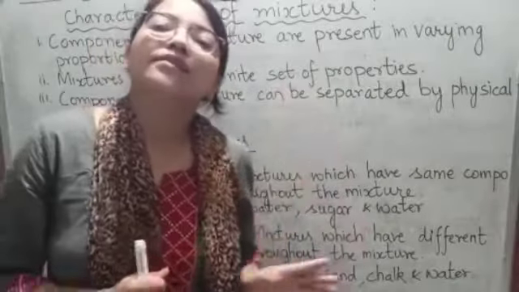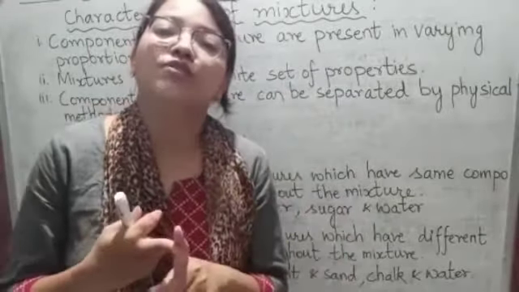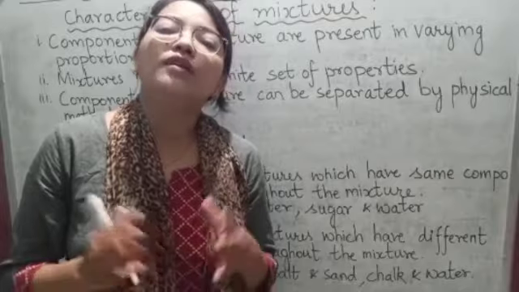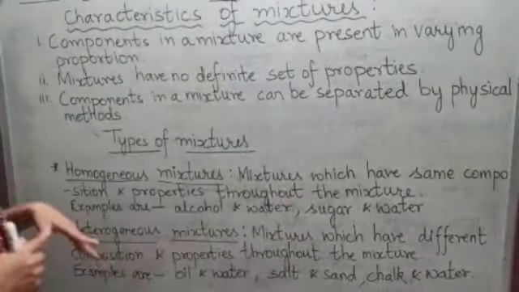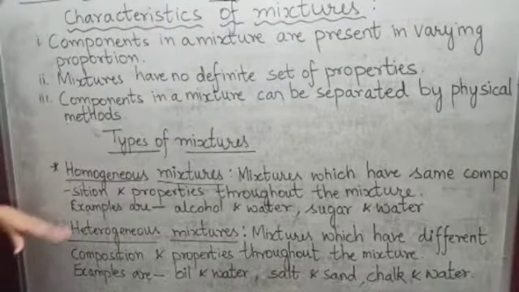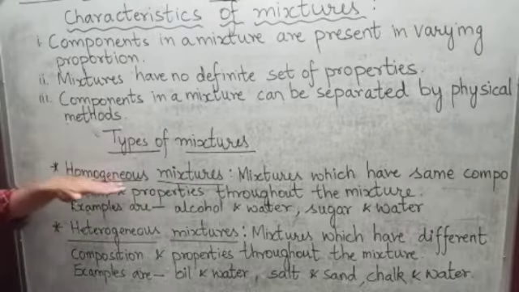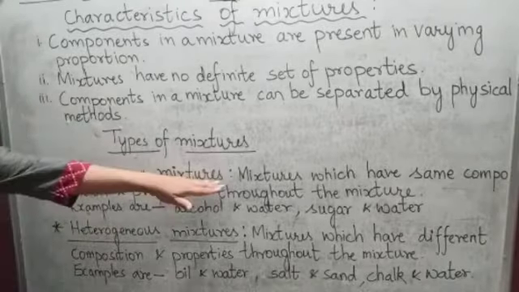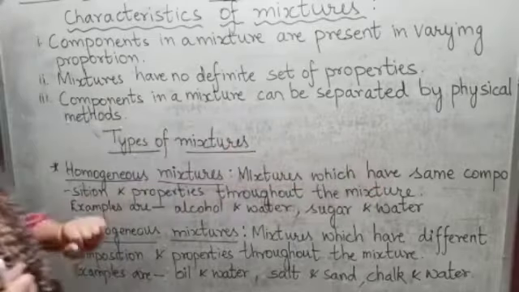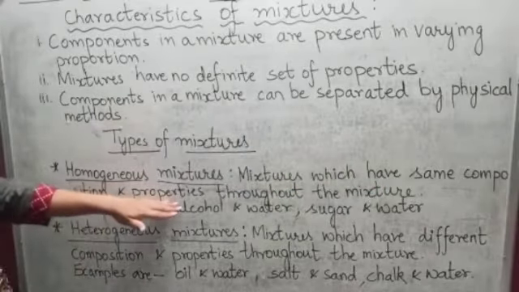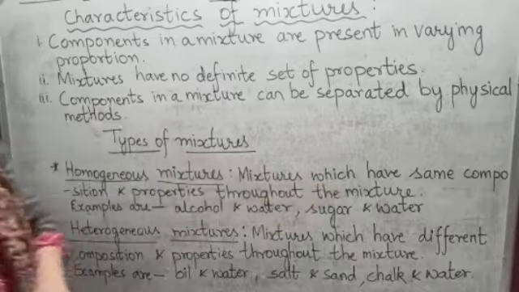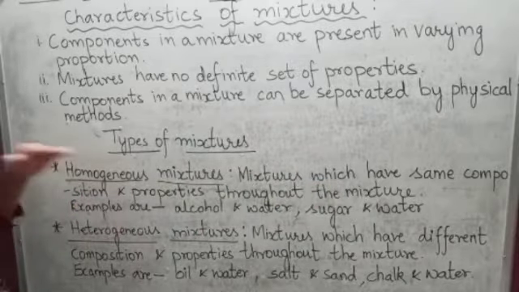So these are the characteristics of mixtures. Now let us study the types of mixtures. Here we have two types of mixtures: homogeneous mixtures and heterogeneous mixtures. Now what are homogeneous mixtures? Mixtures which have the same composition and properties throughout the mixture are known as homogeneous mixtures.